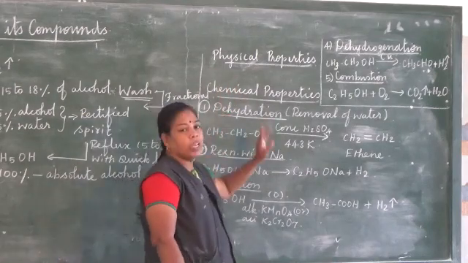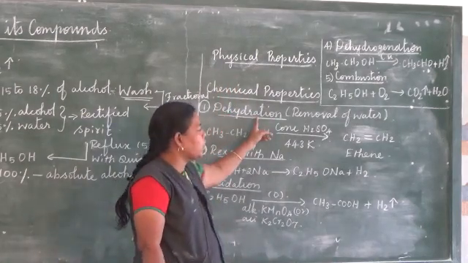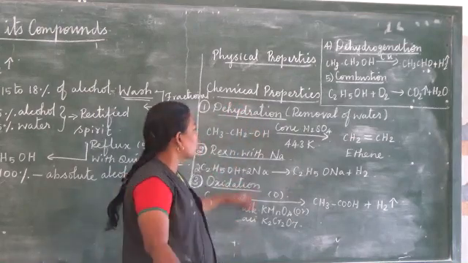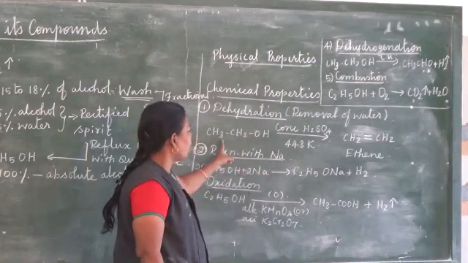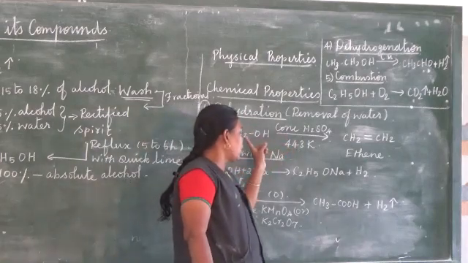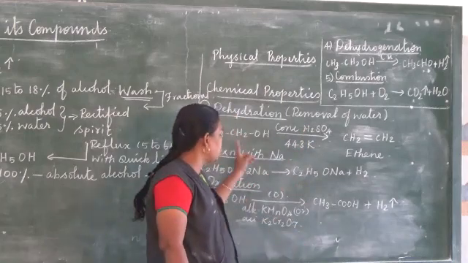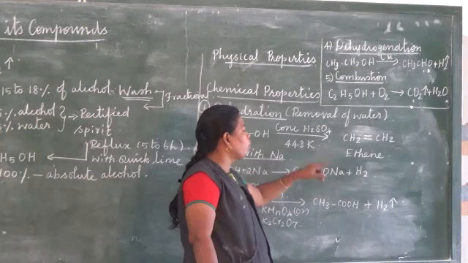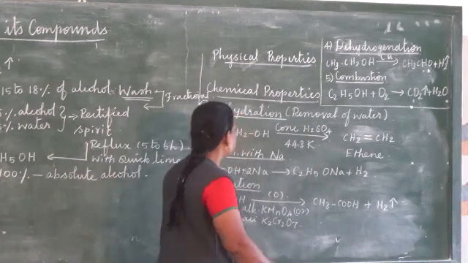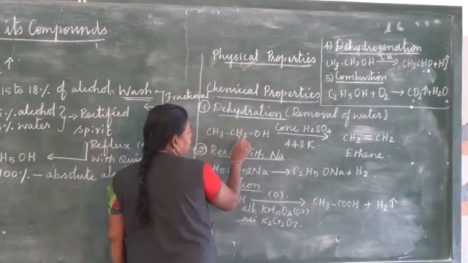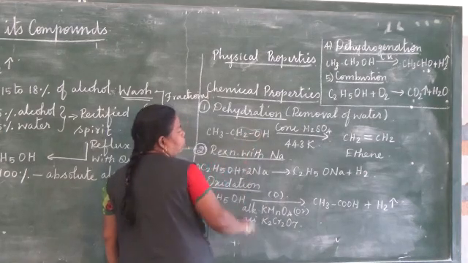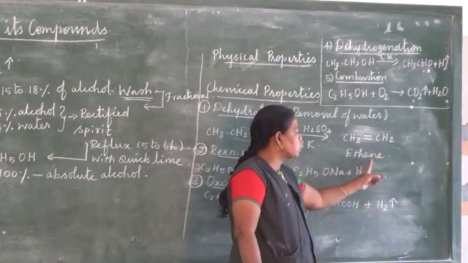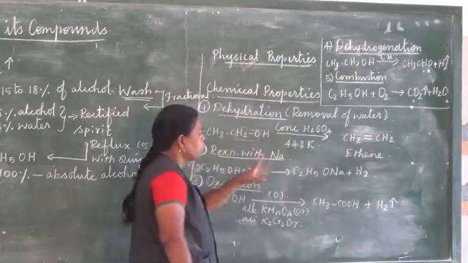Now we are going to see the chemical properties. First chemical property, dehydration. Hydration means adding water. Dehydration means removal of water. When we heat ethyl alcohol with concentrated sulfuric acid at 443 Kelvin, a water molecule is removed, so we get a multiple bond between the carbon atoms. This is ethene. So ethene is the product.